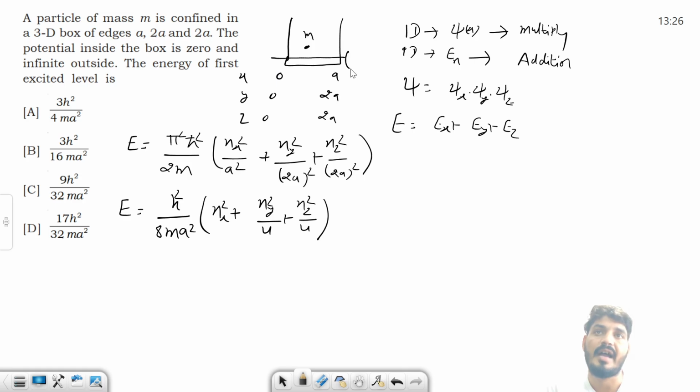ground state में I can say one one one, possibly one से नीचे possible नहीं, zero is not possible for the quantum number. This is the ground state energy. So for ground state I can put one one, but हमें चाहिए क्या? First excitation. First excitation में क्या क्या possibility है? The first possibility is one. One, this is one possibility.